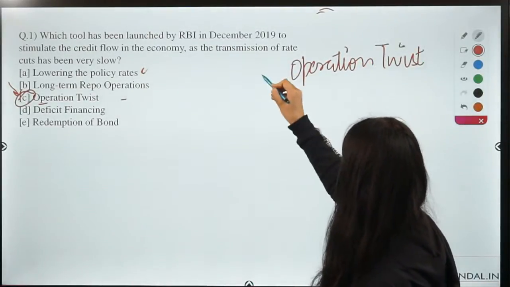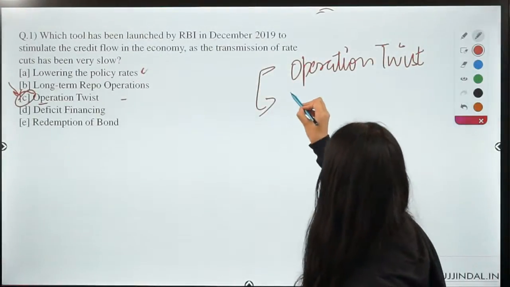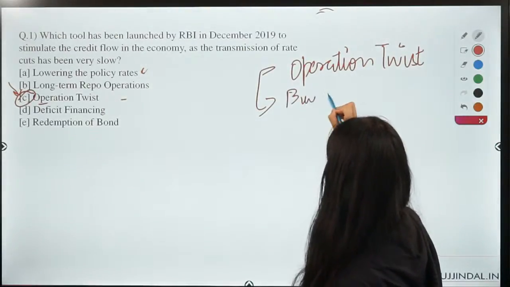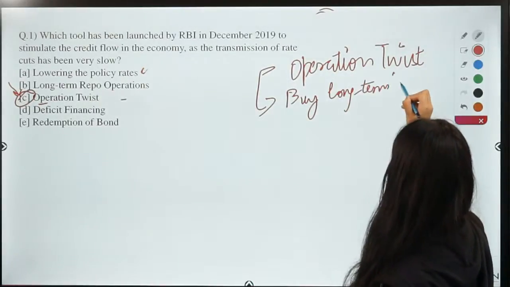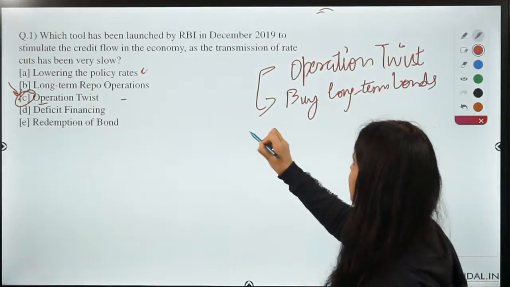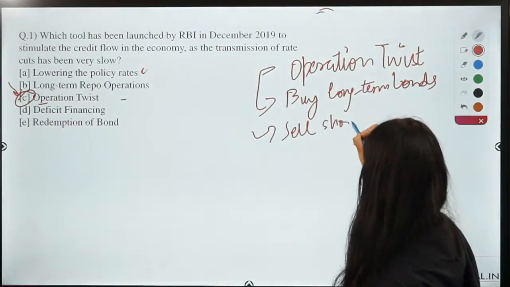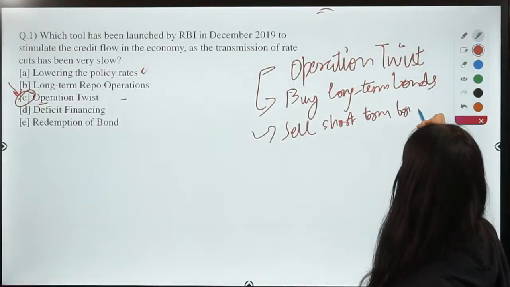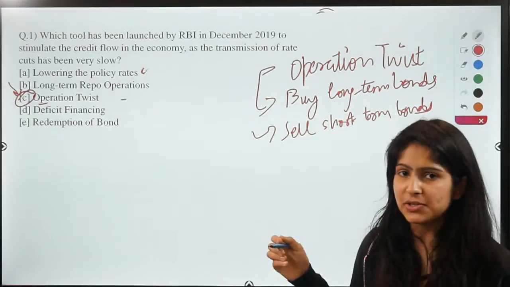So under Operation Twist, RBI is going to do two things. That is, first of all, buy the long-term bonds and simultaneously sell the short-term bonds. So guys, we just learned that there is an inverse relationship between the price of bond and the interest rates, right?